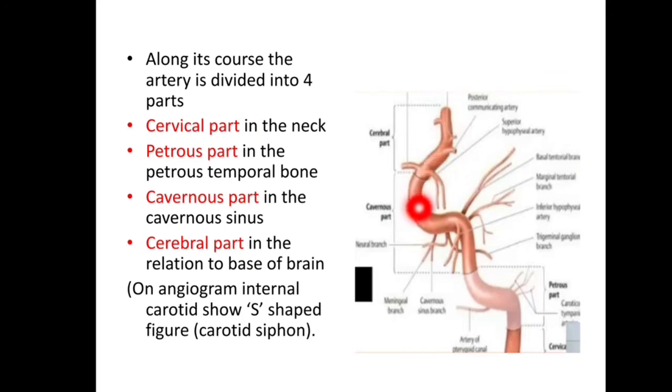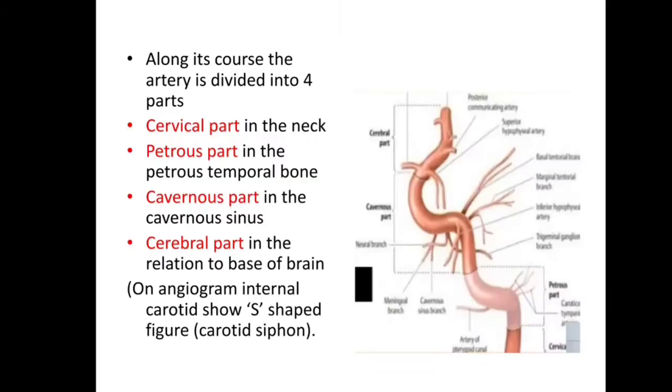An angiogram of internal carotid shows an S-shaped figure called the carotid siphon. So this is internal carotid artery. This one is lowermost cervical, then petrous, then cavernous and uppermost is cerebral part of internal carotid artery. Internal carotid forms part of blood supply of brain.